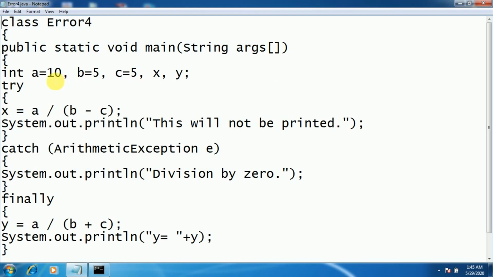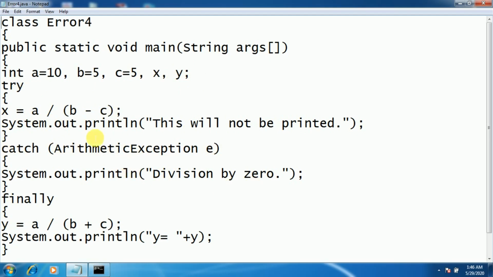So again we have defined a, b, c variables of type integer and three of which we have assigned the value as 10, 5, 5 for the variables a, b, c respectively, and these two variables we are using to store the result. Then inside a try we have included a statement x is equal to a divided by b minus c, which is nothing but